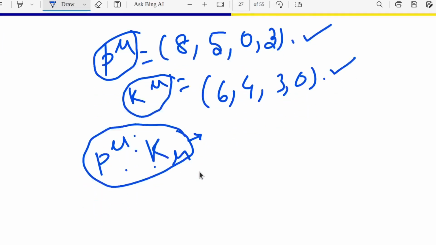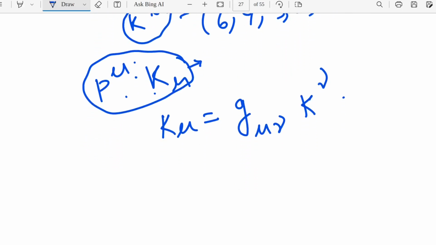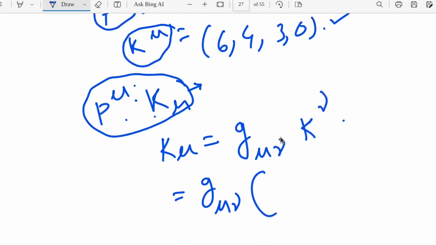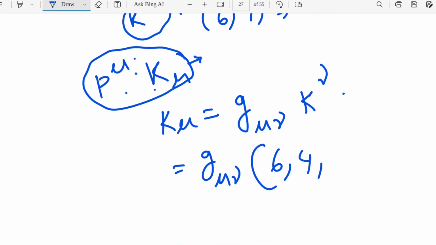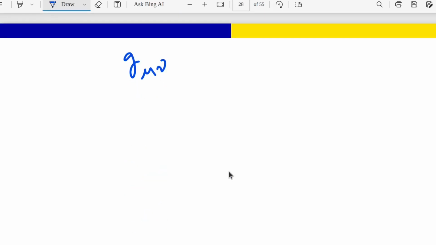So how to do that? Sir already told in his lecture that, let's say I am writing K_mu, K_mu will be g_mu nu K^nu. And you also know that mu and nu are dummy indices. So G mu nu, then K^nu, which is 6, 4, 3, 0. And from his lecture also you can see that the G mu nu metric tensor has an expression,